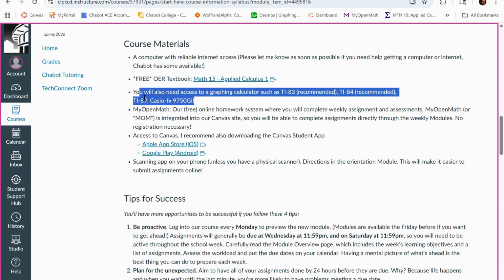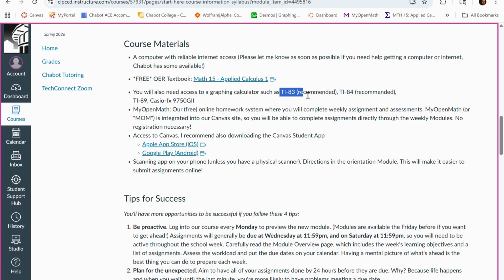You need to have a calculator, a graphing calculator specifically, like TI-83, that's the really common one that you can find everywhere. There's a pretty rich aftermarket for these, so I see these on eBay all the time for pretty cheap. So if you wanted to own one, you could do that. We also have a calculator loan program through the STEM Center at Chabot. I'll send out an announcement about that. So if you wanted to just borrow one for the semester, you could do so through the Chabot STEM Center.